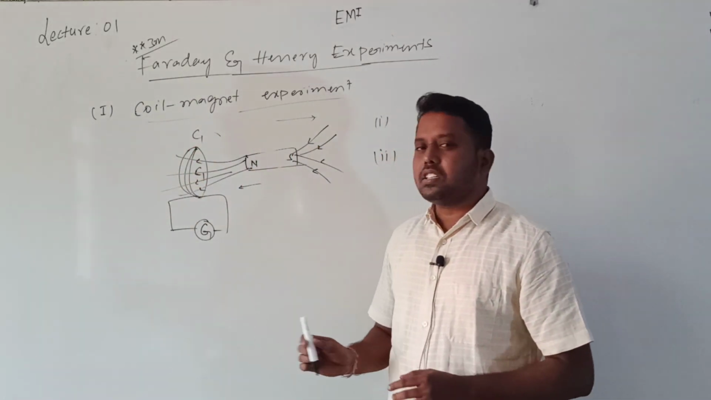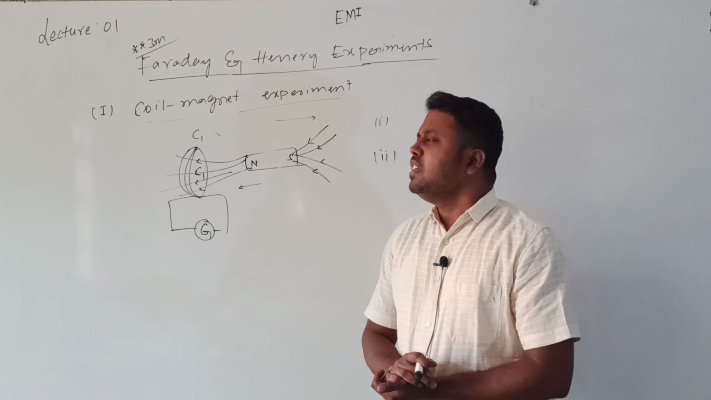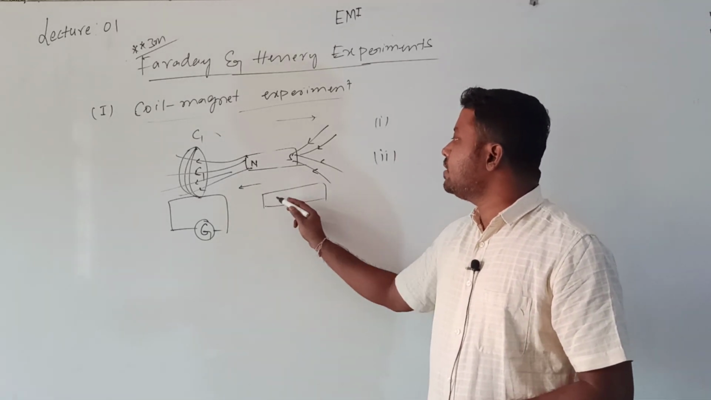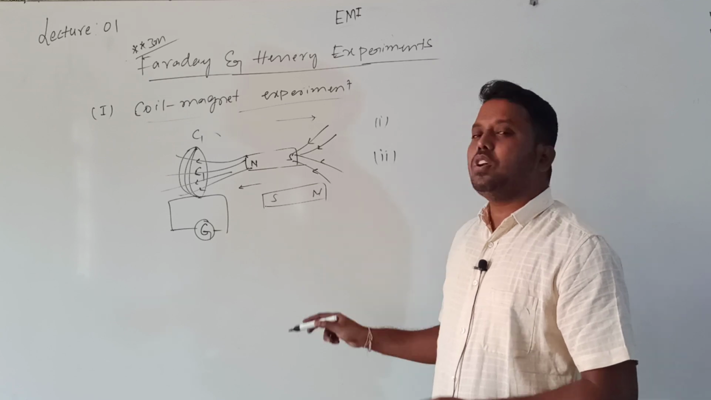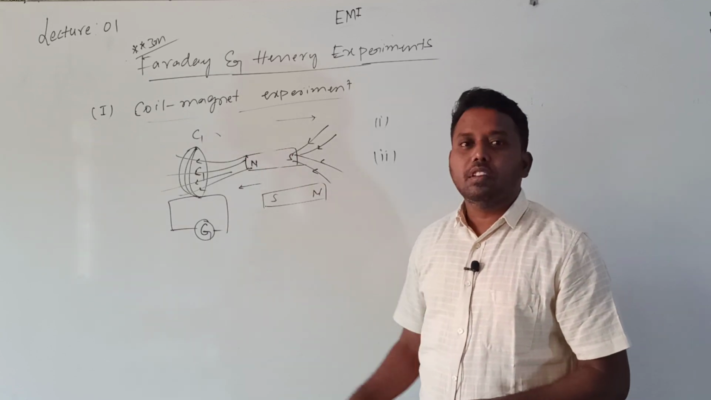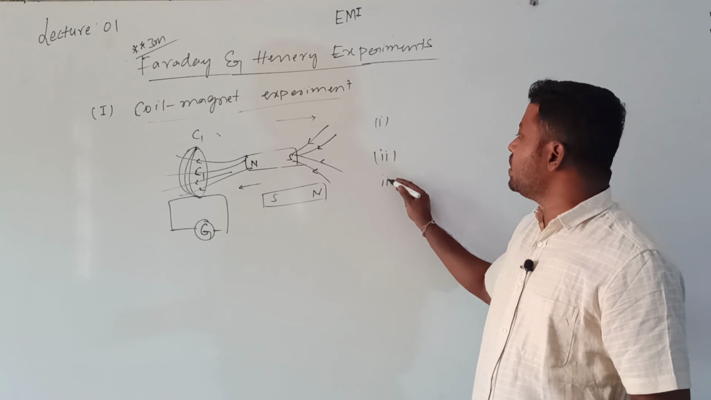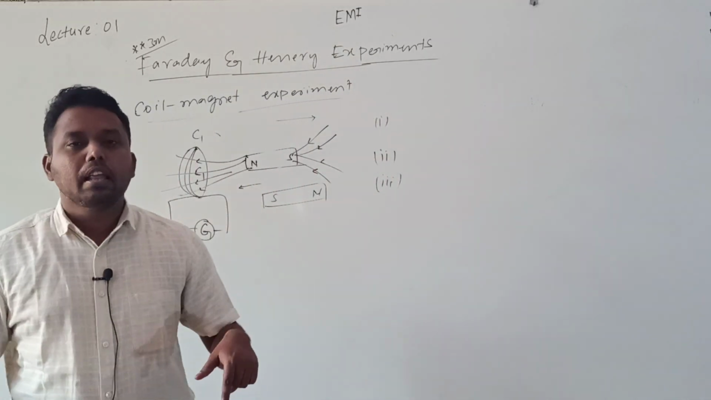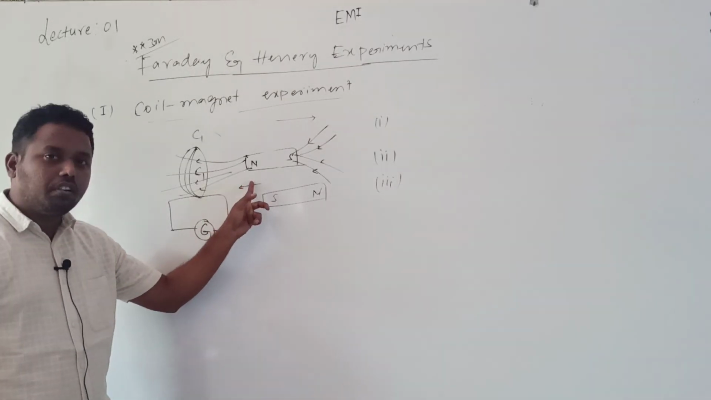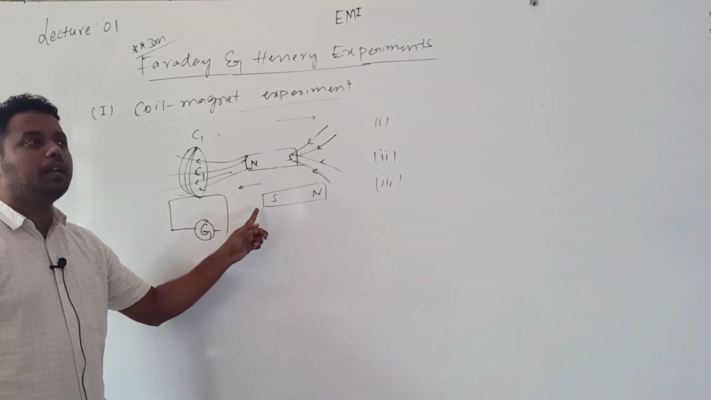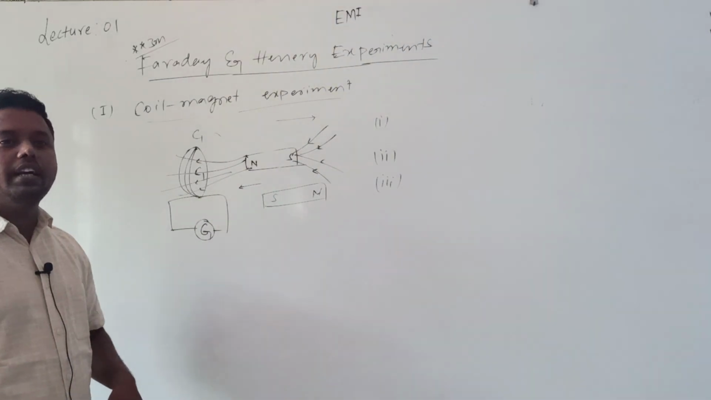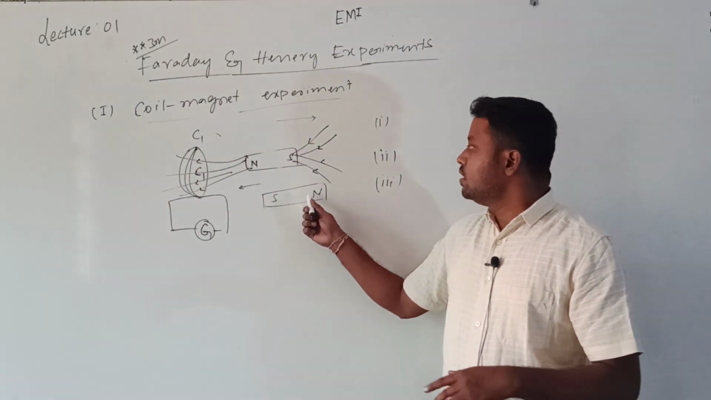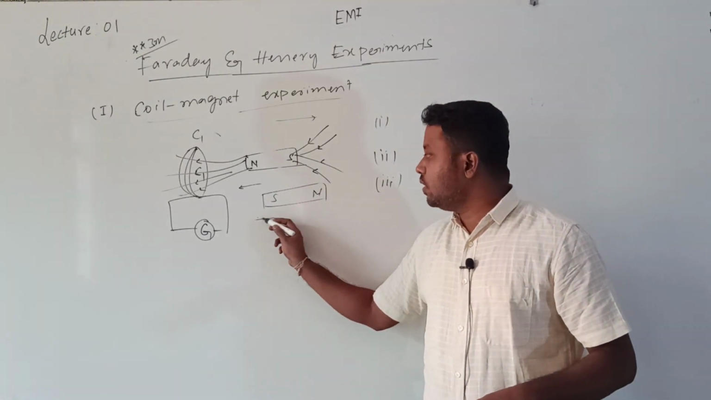In the opposite direction, current is produced. Similarly, they perform the same experiment by taking the south pole. When the south pole of the bar magnet is moved towards the coil, they also observe a deflection, but it is opposite to that of the north pole. When the south pole of the bar magnet is moving away from the coil, again they observe a deflection that is opposite.